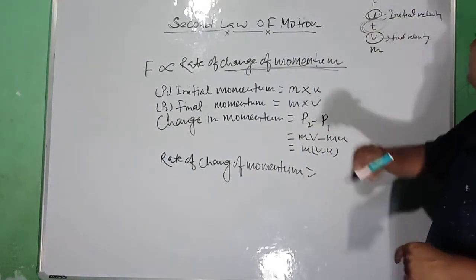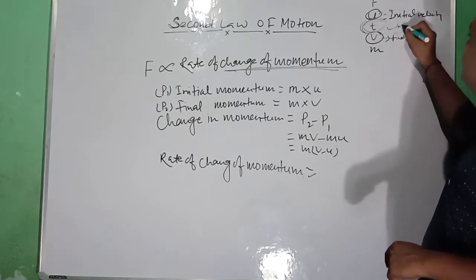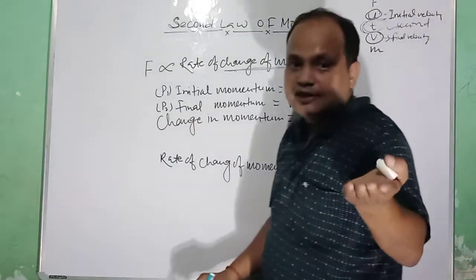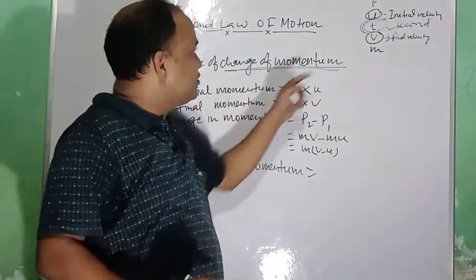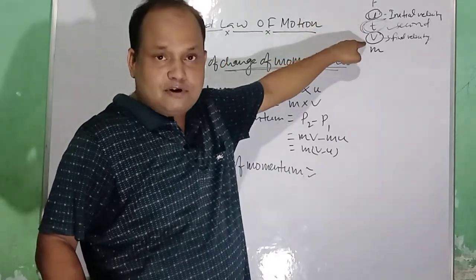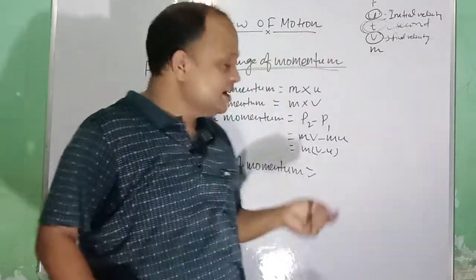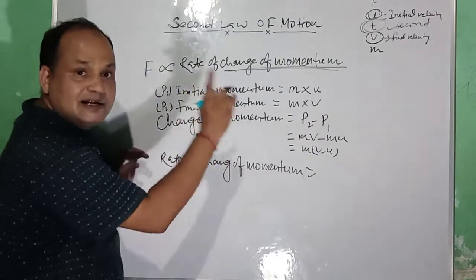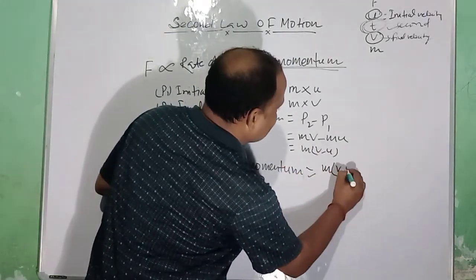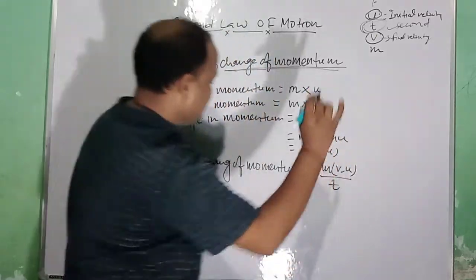So how much time is taken here? T seconds, suppose. So divide it by the total time taken to change its velocity from u to v, that is initial velocity to final velocity. Whatever time has been taken, you have to divide the change in momentum by that time. So the rate of change of momentum will be equal to m(v minus u) by t.